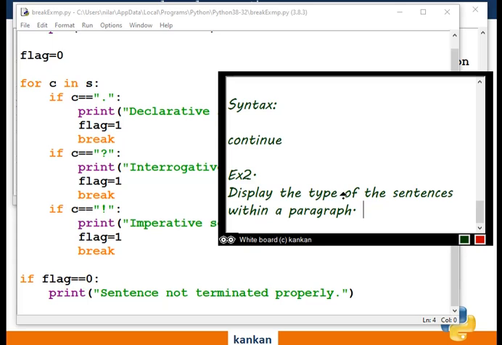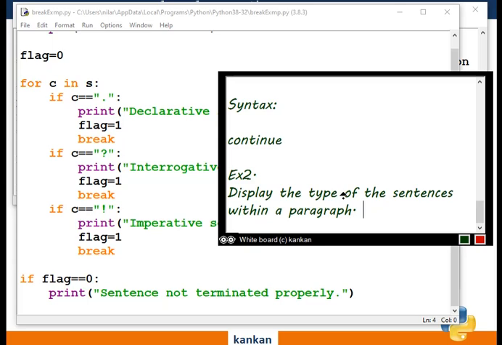Okay, this is my example, and what we have to do is test out the sentences from the paragraph. That means we need to check more than one sentence.